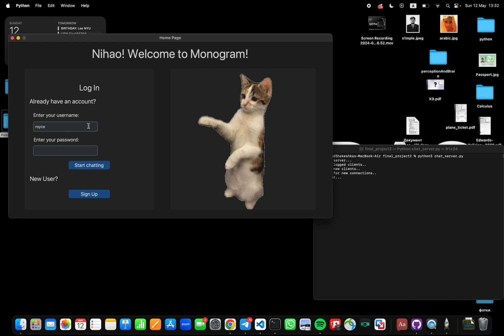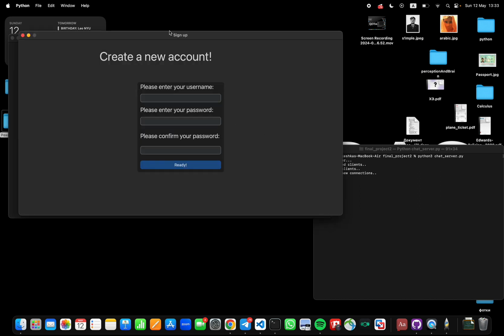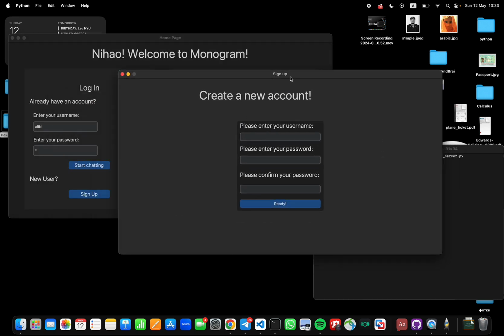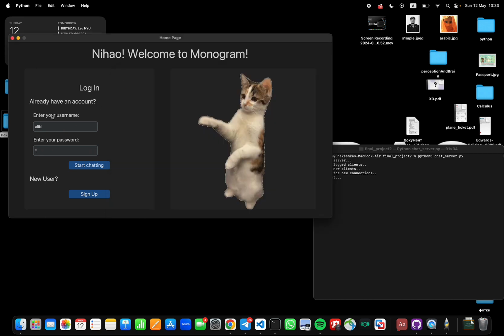So let's say that it is Royce 1. Start chatting, and as we know, our password is 123, but here we wrote 1 and we got an error, wrong password. If we write, for example, not Royce, but Alibi 1, and start chatting, we don't have a user like Alibi in our database. That's why we have a pop-up that says, "Do you want to sign up?" If we say yes, we're back again on this window. But we don't need it. I just want to show you how it works.